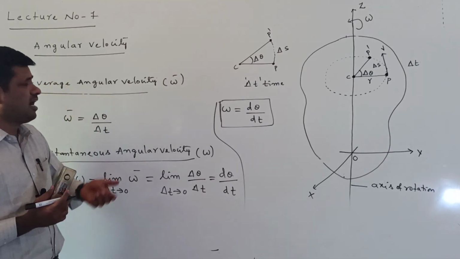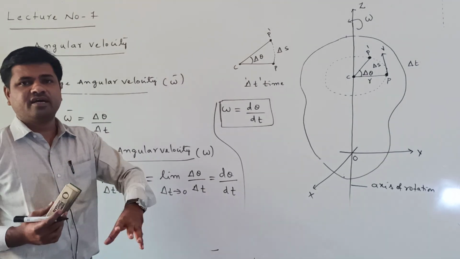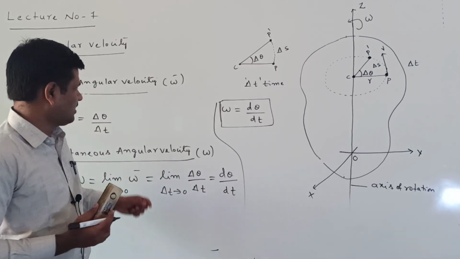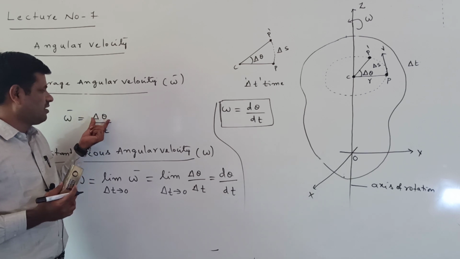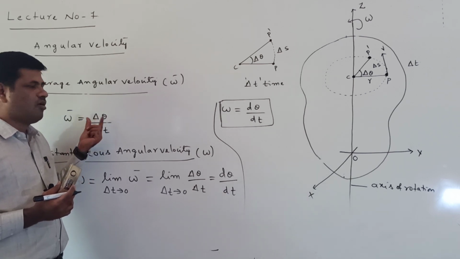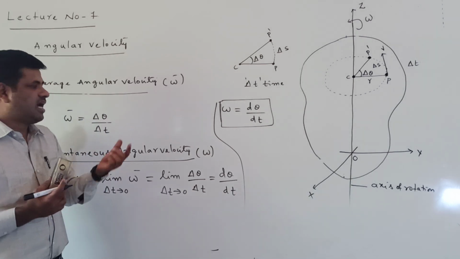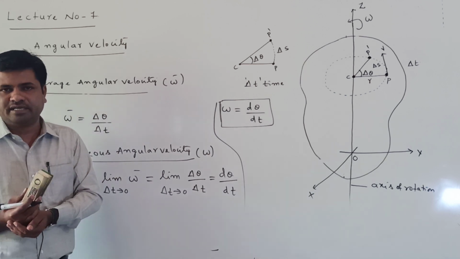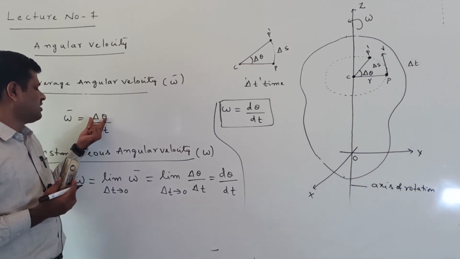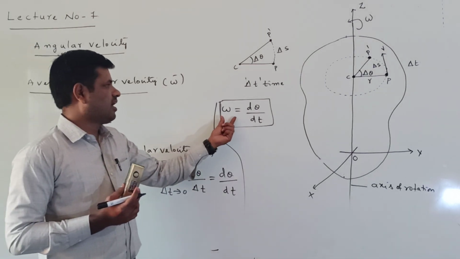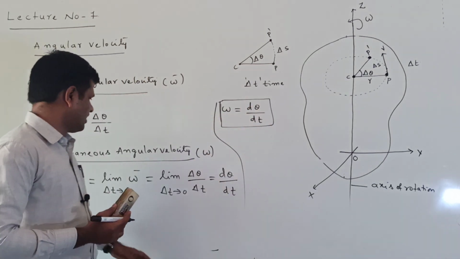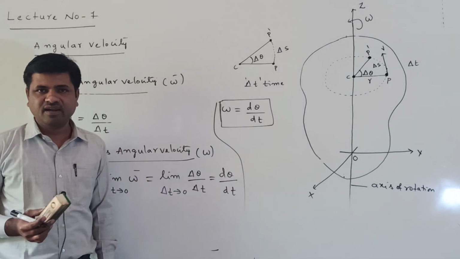Now when calculating the average angular velocity, we consider the total time interval. The total time interval is delta t. In the total time interval delta t, it rotates through an angle delta theta, or the angular displacement is delta theta. So the ratio of delta theta by delta t is called the average angular velocity. Omega is equal to d theta by dt is called the instantaneous angular velocity.